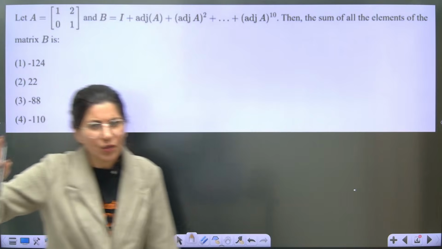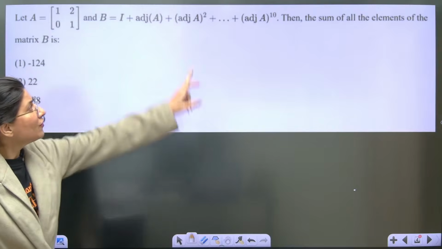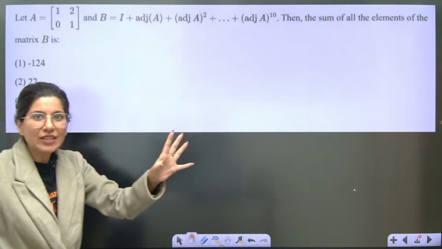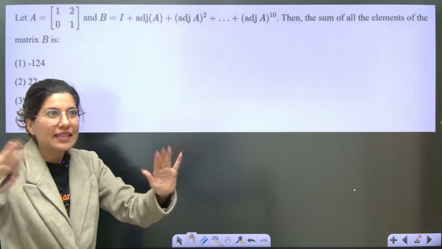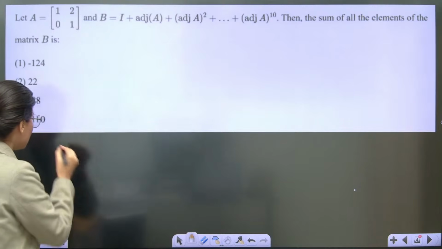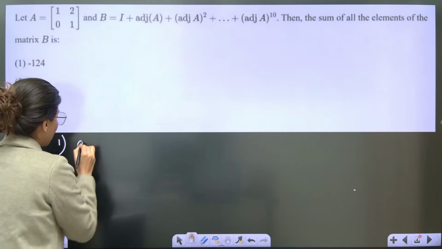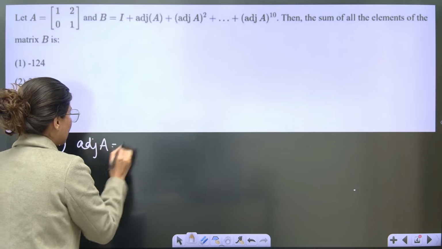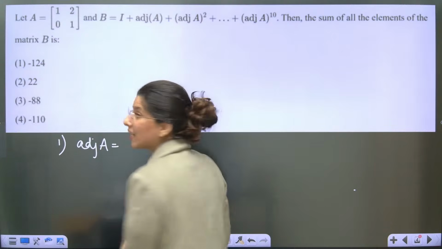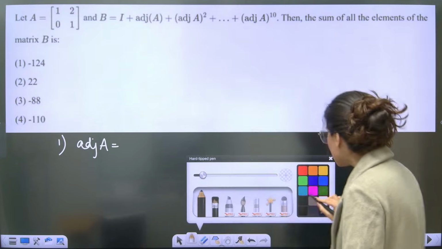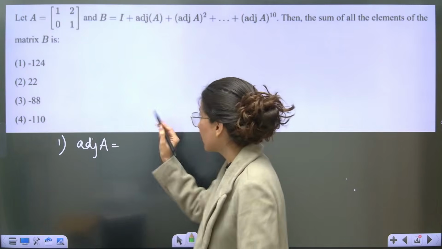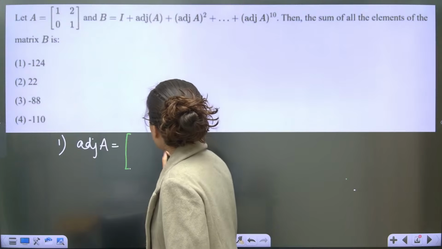So what I'm going to do is find adjoint of A raised to power 10. Basically, my agenda is finding adjoint of A, then adjoint of A square, then cube, then power 4, by looking at the pattern. The very first thing, we should try finding adjoint of A. And now how to find adjoint of A? We are going to find it with the help of a shortcut. What is the shortcut? Adjoint of A, especially for a 2 cross 2 matrix, is very easy. A is this, 2 cross 2.